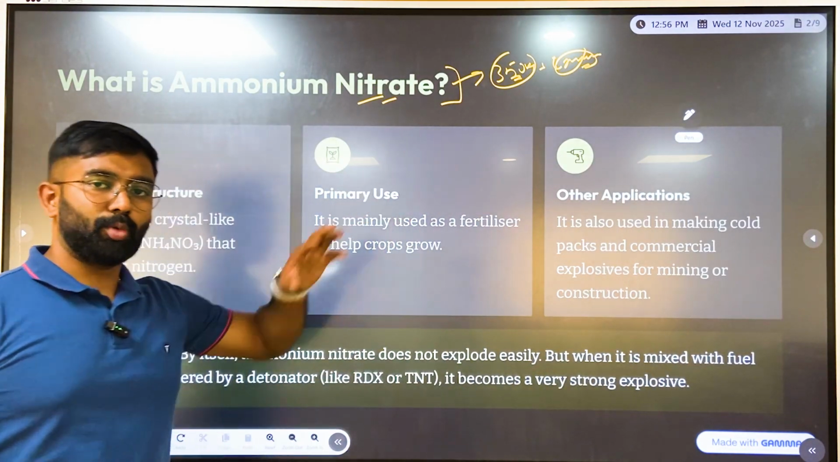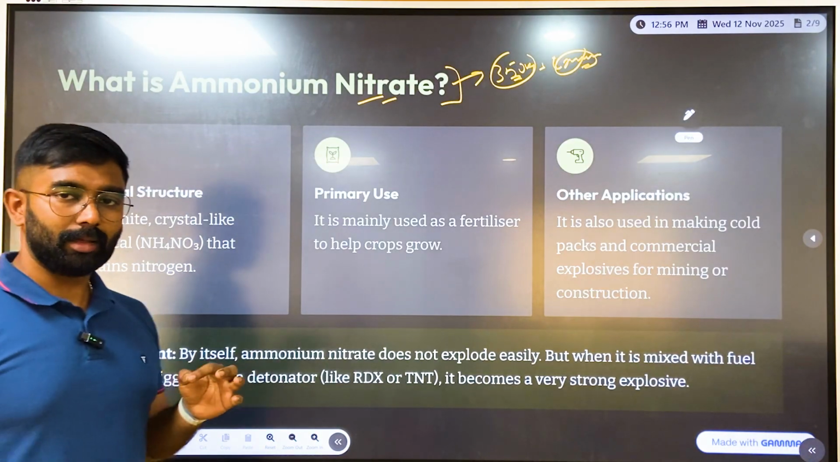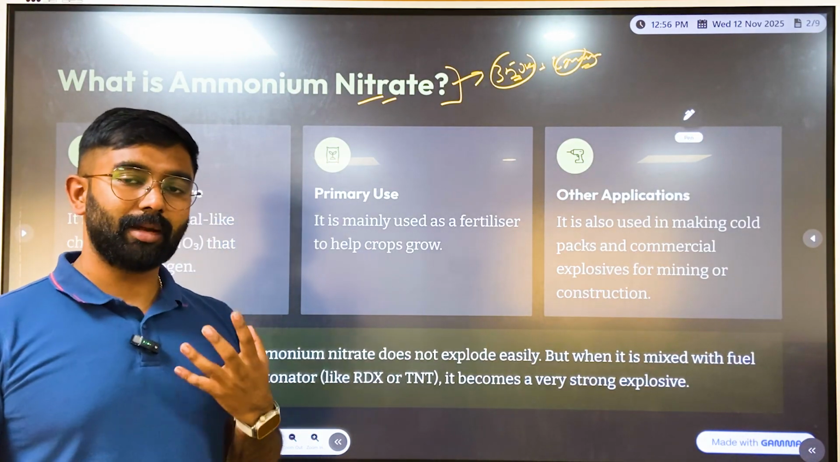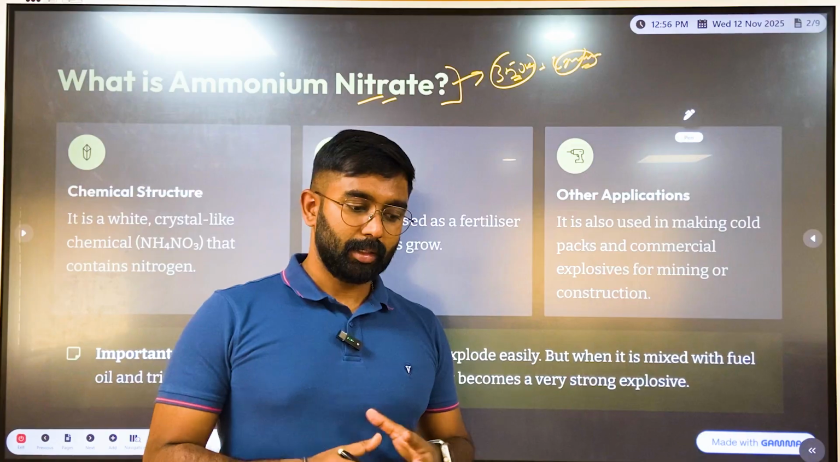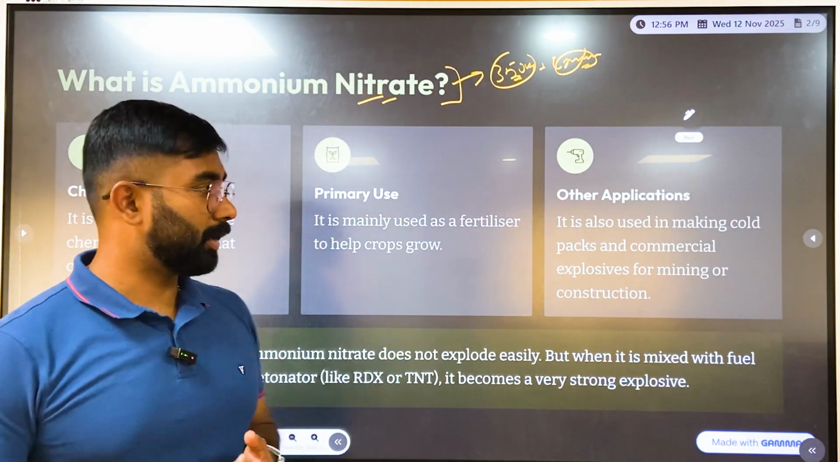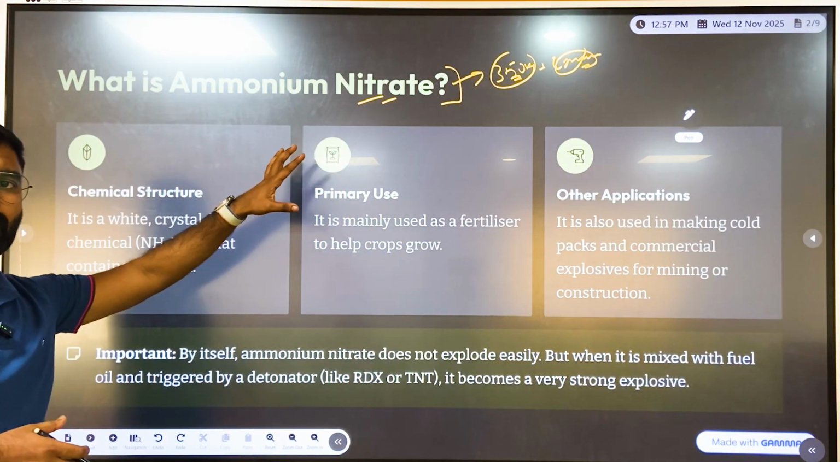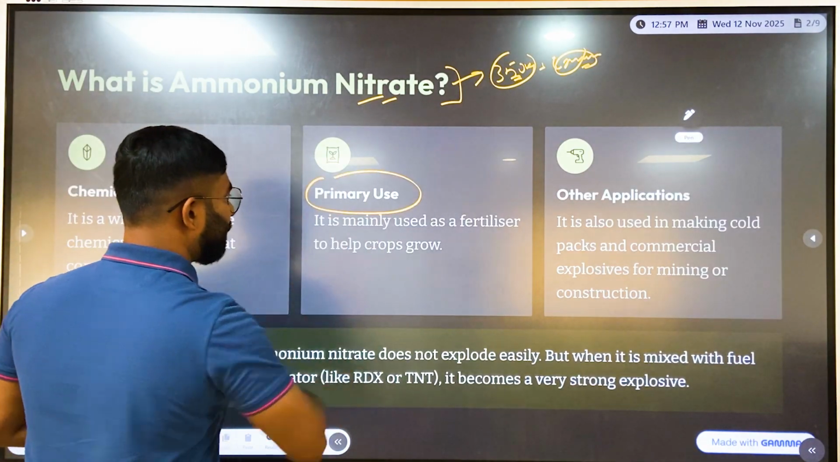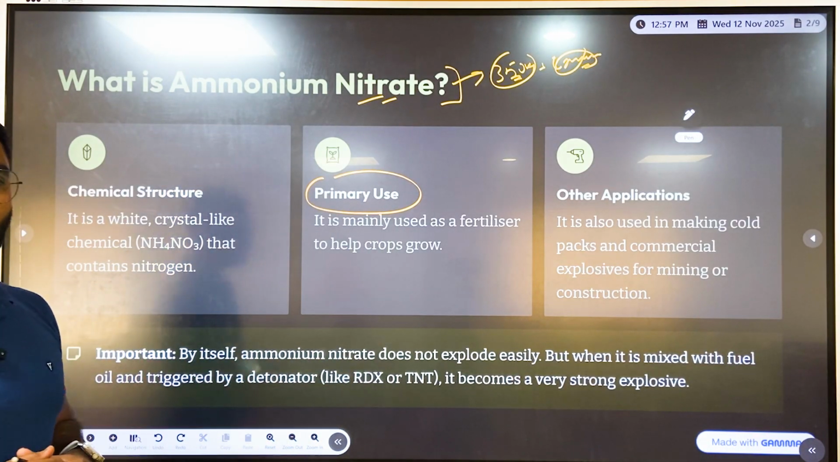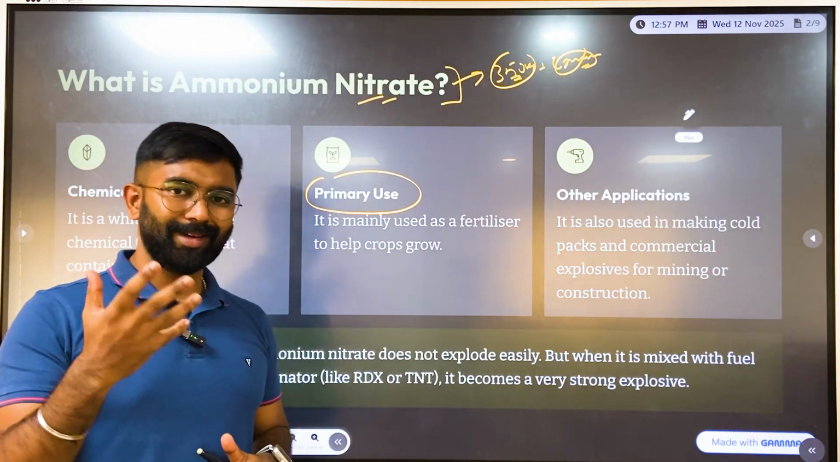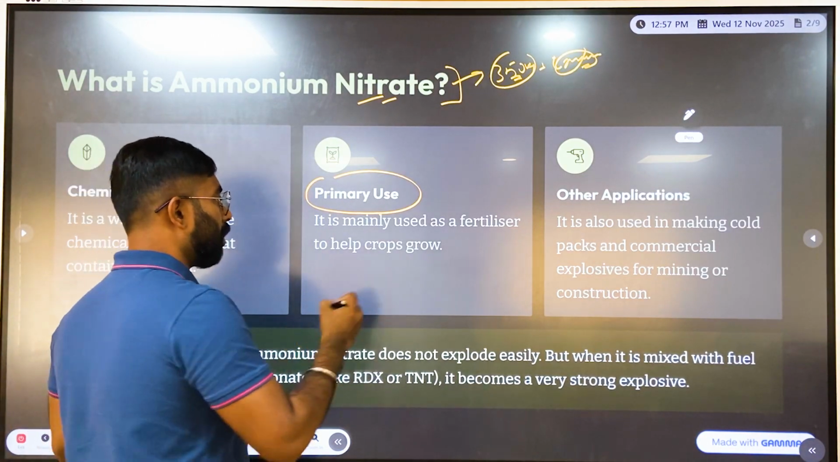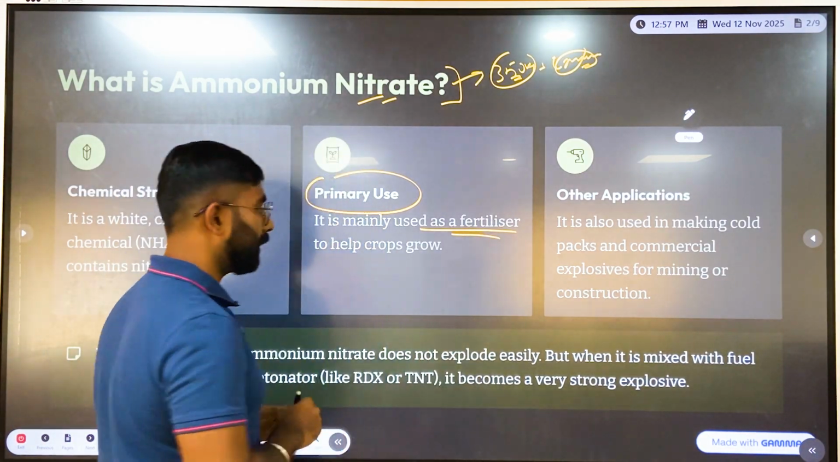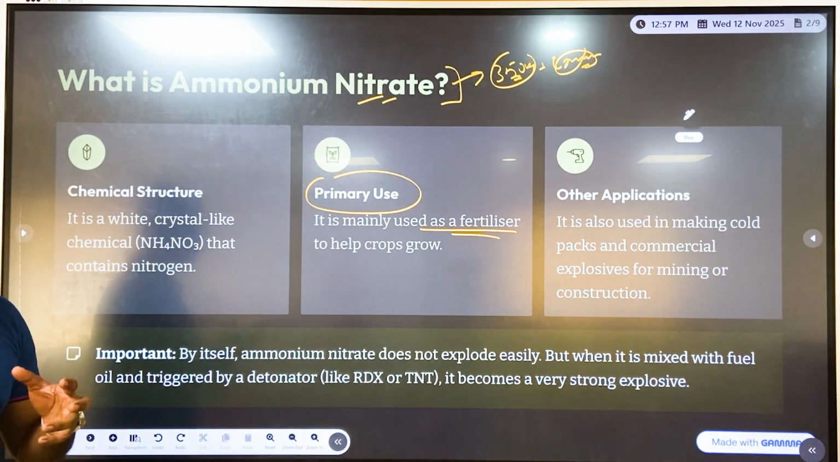So what is this ammonium nitrate? Is it really an explosive, or is it that unstable when it is just open in the normal atmosphere? And why is it actually used as an explosive? Because if we look at the primary use of ammonium nitrate, farmers can especially relate to it, because it is mainly used in fertilizers, which help crops grow.